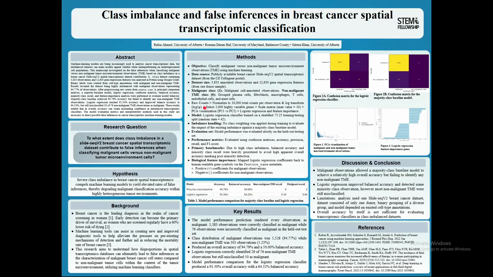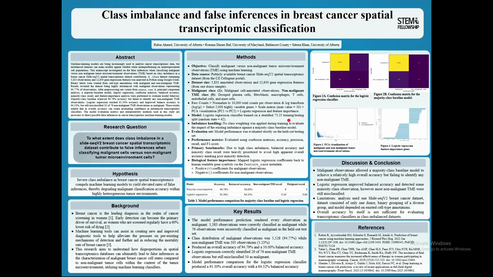For pre-processing, we normalized the raw count matrix to 10,000 total counts per observation, applied a log transformation, and selected the 2,000 most highly variable genes. These processed features were used for PCA visualization, logistic regression, and feature importance analysis. For model comparison, we used a majority class baseline that predicted every test observation as malignant. We then trained a logistic regression classifier using a stratified 75-25 train-test split.